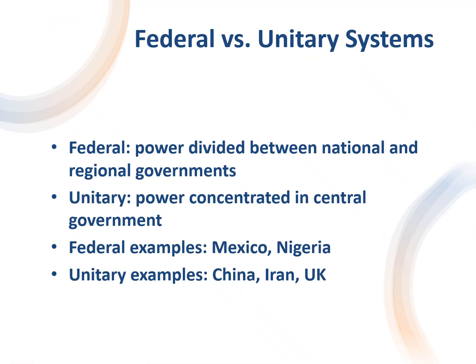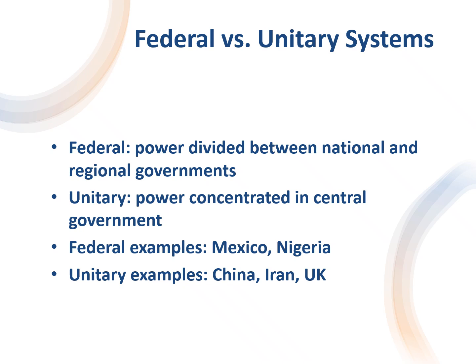Political systems can be classified based on how power is divided between the central and local governments. In a federal system, power is divided between national and subnational units, states or provinces. You can think of the United States. We have a federal government and then we have 50 state governments. Mexico and Nigeria are the same. They both have federal systems where the states have constitutionally guaranteed powers, but they also have a central government.